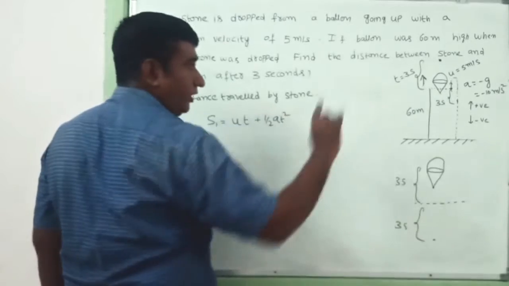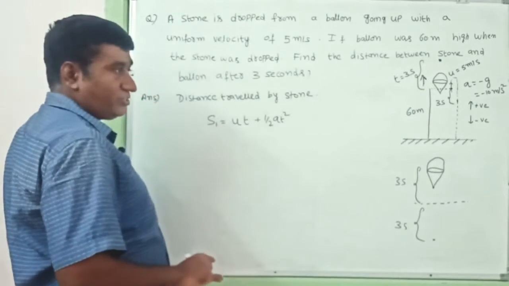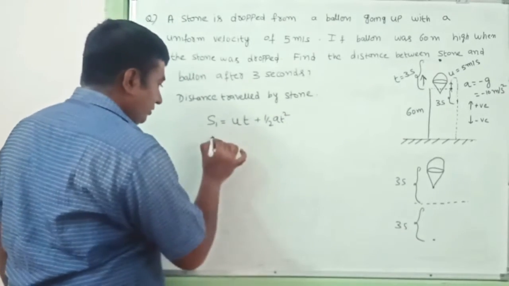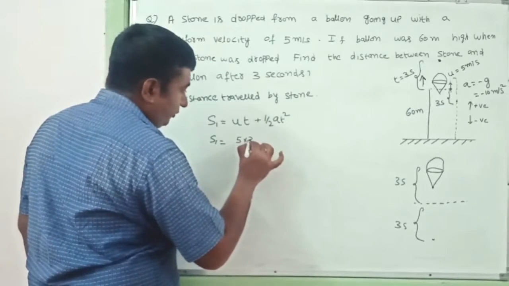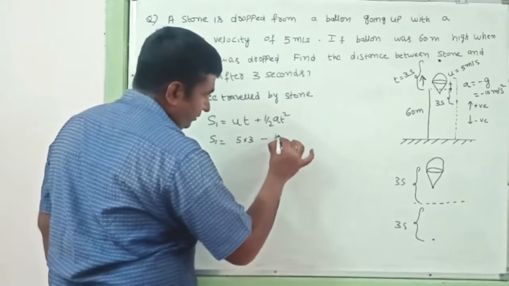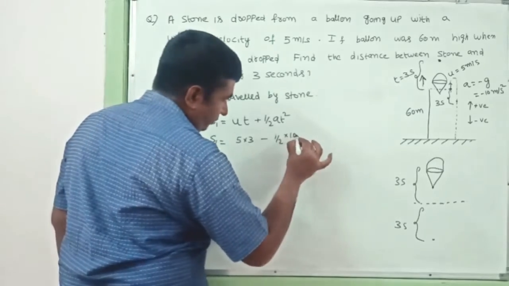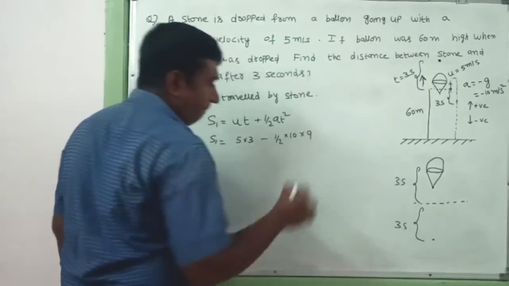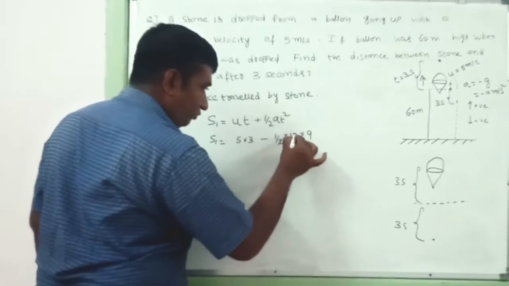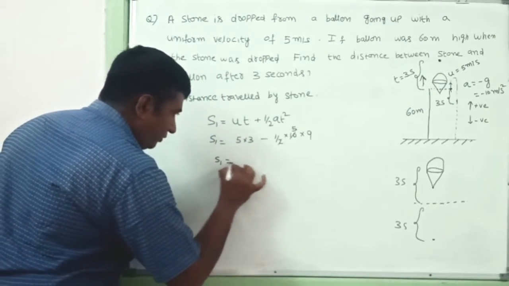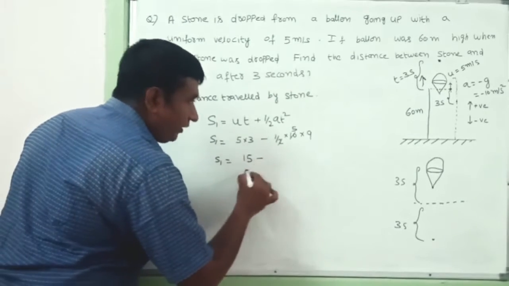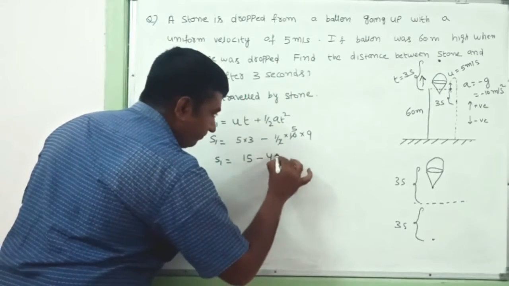The velocity of the balloon is equal to the velocity of the stone, and a = -g, whose value is -10 meters per second square. So S1 = 5 into 3 minus half into 10 into 9. So S1 = 15 - 45.